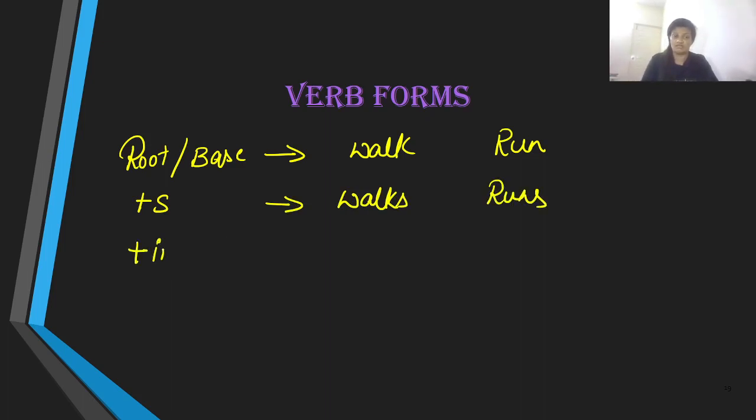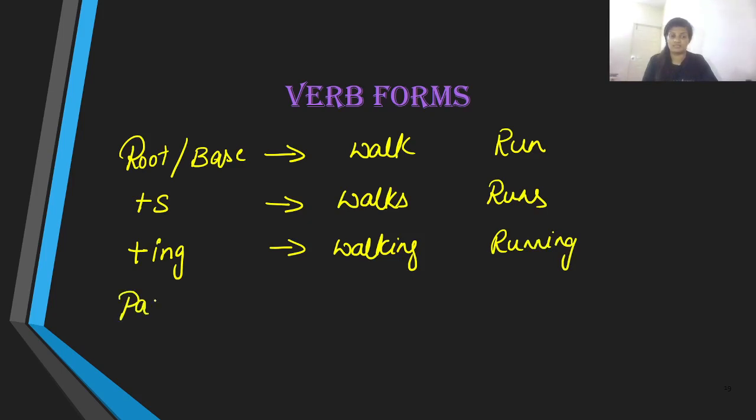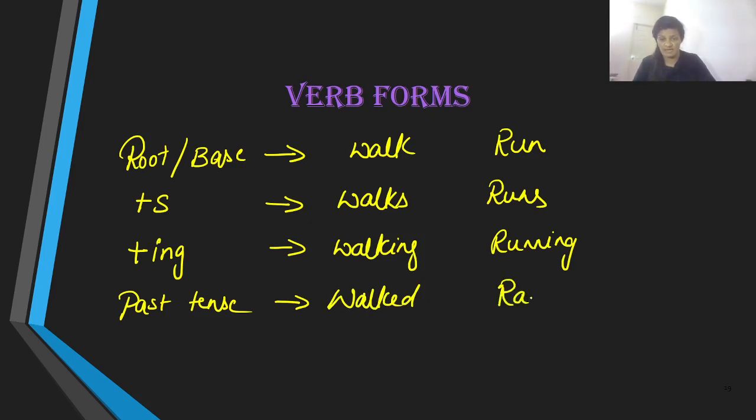In case you add the ing to the base form, we get an ing verb. And next, we have the past tense of this verb. The past tense of walk is walked, and the past tense of run is ran.